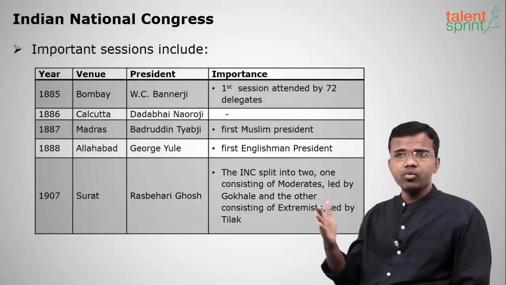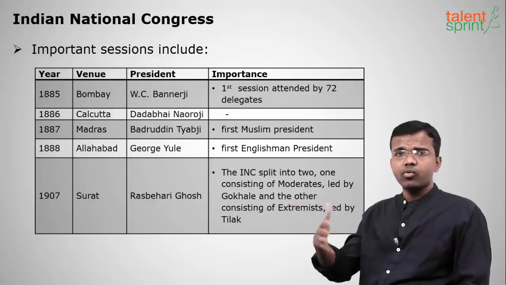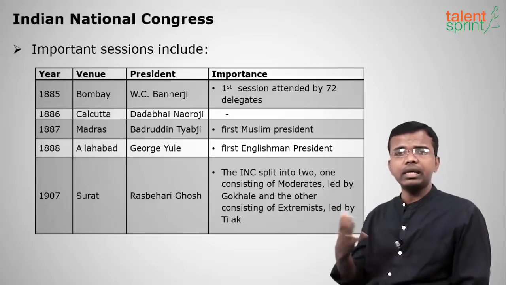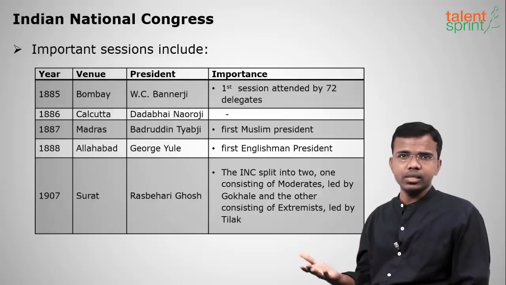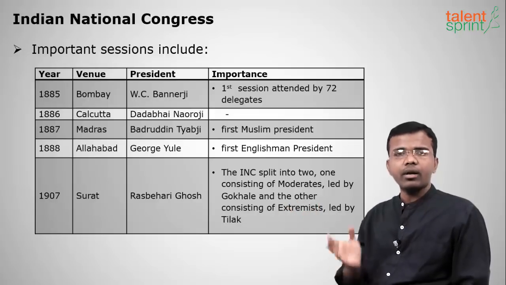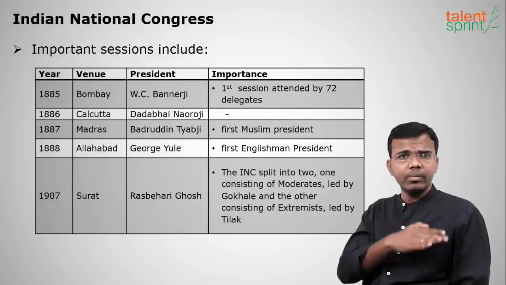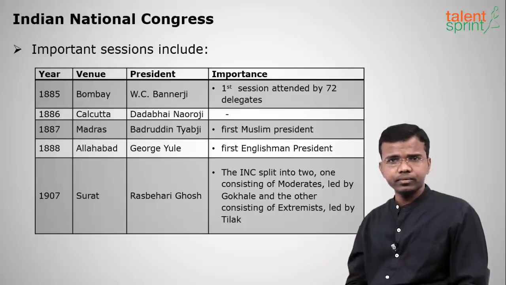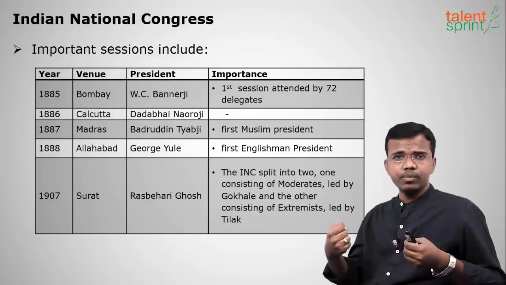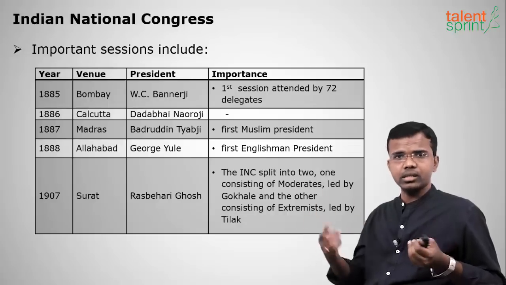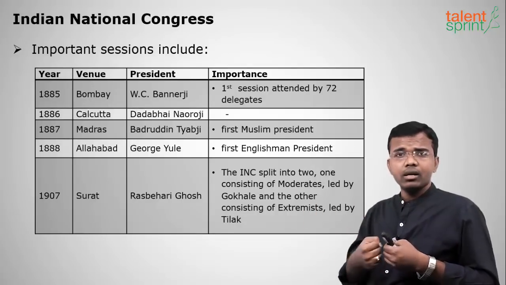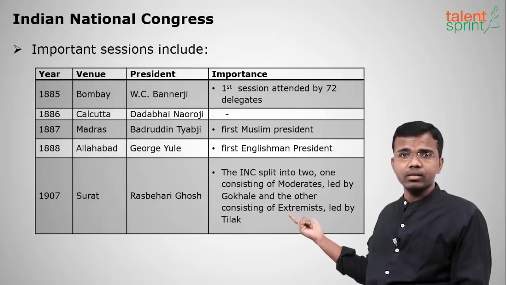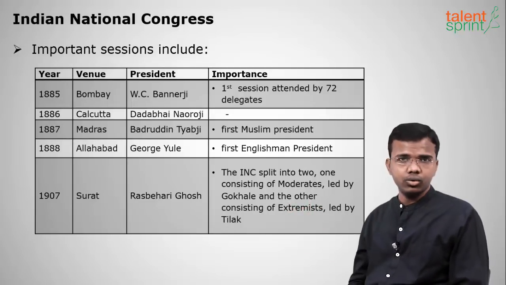Extremists were those who wanted to revolt against the British in a revolutionary manner, throwing bombs, killing them, like that. These are extremists: Lal, Bal, Pal. Moderates were Firoz Shah Mehta, Dadabhai Naoroji, Gopal Krishna Gokhale, Madan Mohan Malaviya, all these. Okay, so both of them split on an issue. I'll tell in the next chapters why they split. The 1907 Surat session was presided over by a person called Rash Behari Ghosh.